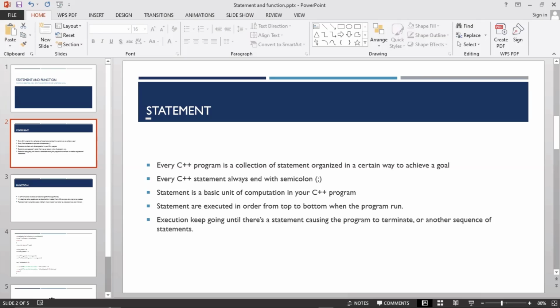In the next slide here we have statements. There is some written text here. It says every C++ program is a collection of statements organized in a certain way to achieve a goal. Sorry for being too fast. Let me try to bring this in a very calm and easy way for you to understand. Most of you are familiar with code. You have seen a program, you have seen how it is written.